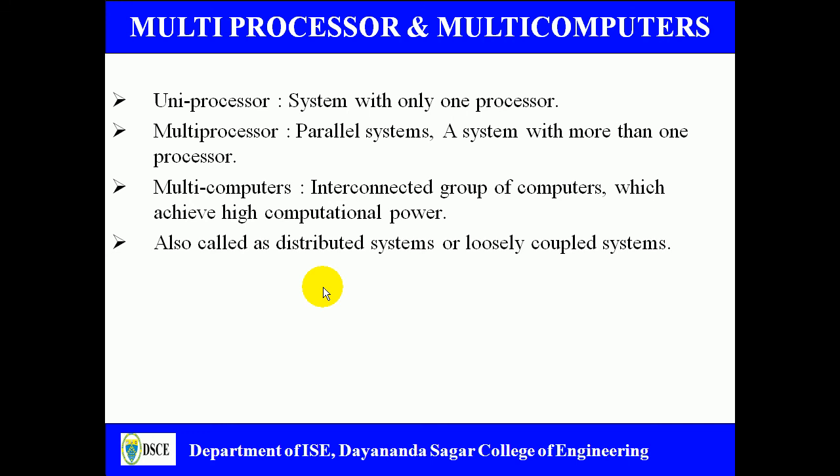So coming to the multiprocessor and multi-computers, we have a system called a uniprocessor system, a system with only one processor, and there is a system with more than one processor, which is called a multiprocessor, where we can have parallel systems. A system with more than one processor is called a multiprocessor system, and there is something called multi-computers, where we will have several groups of computers interconnected to get very high computational power.